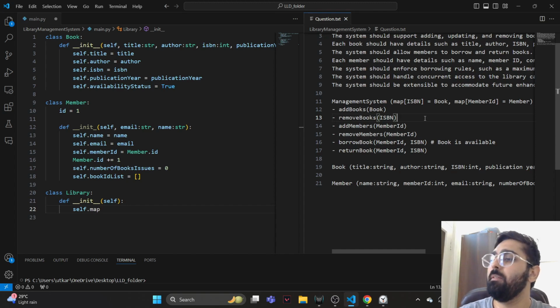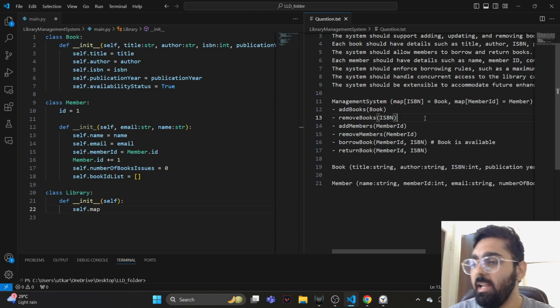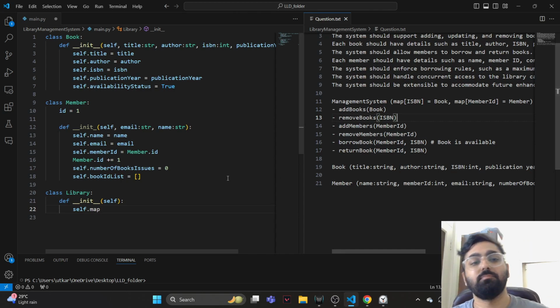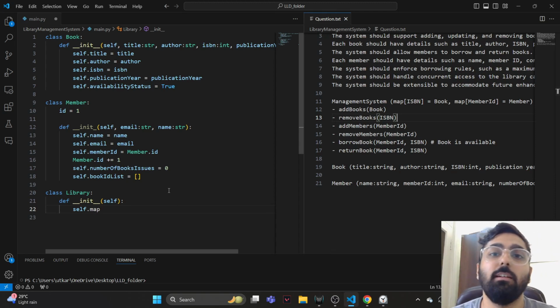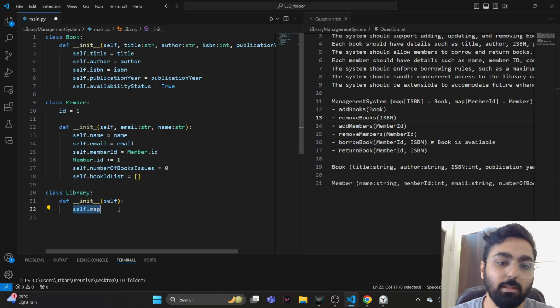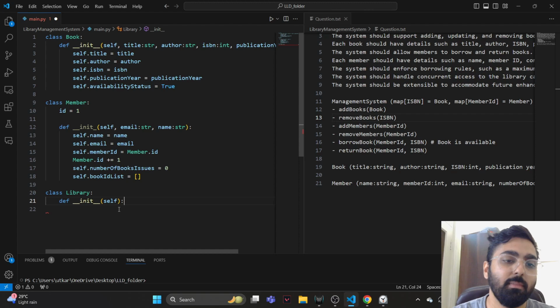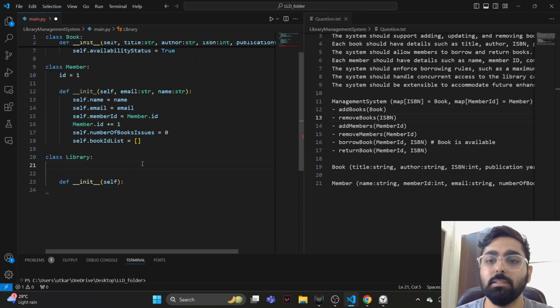Like for example, if we have multiple instances of the library, we can actually keep these variables of ISBN to book and member ID to member as part of the class itself, because if there are 2 libraries in different regions, suppose there's one in Bangalore and there's one in Delhi, and basically the same company operates the library, it kind of makes sense to have the same set of members and the same set of books, right? If you go to some other library and someone wants to check, they go to the library in Delhi and say, in Bangalore is this book available, they should be able to check it.